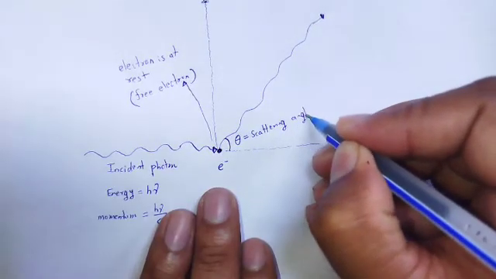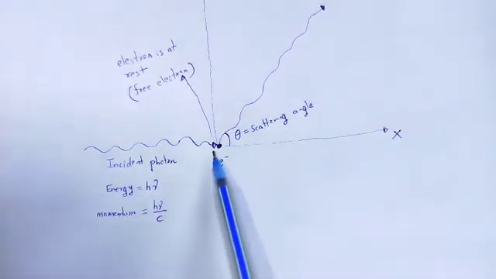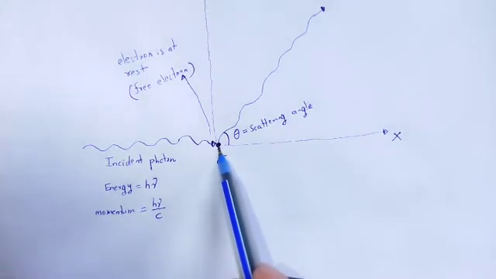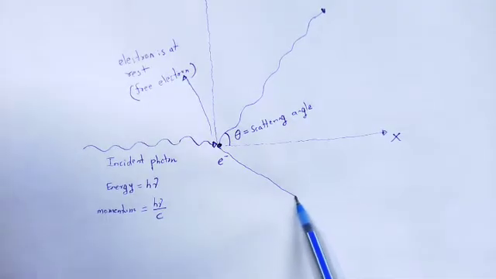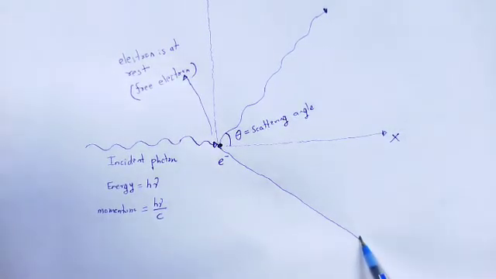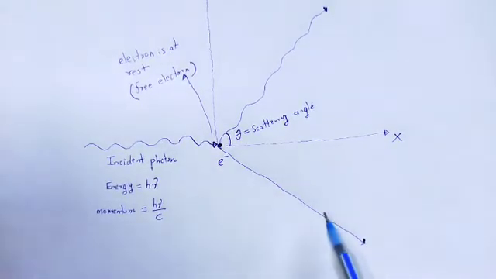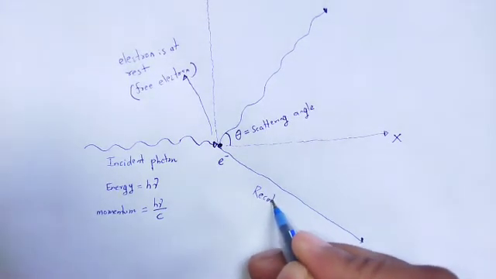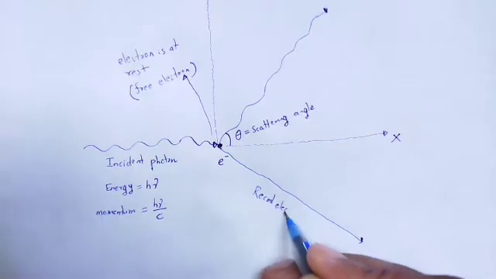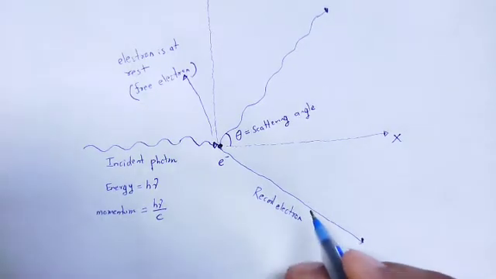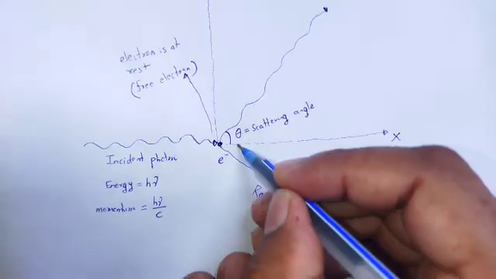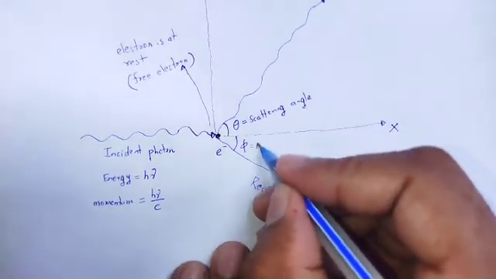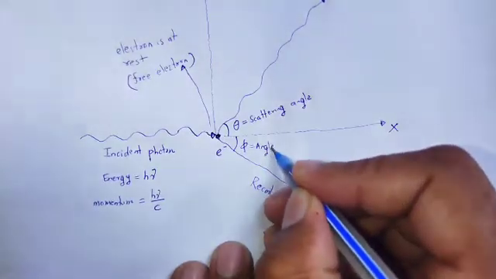The electron recoils, which is called the recoil electron, and its angle of recoil is called phi.